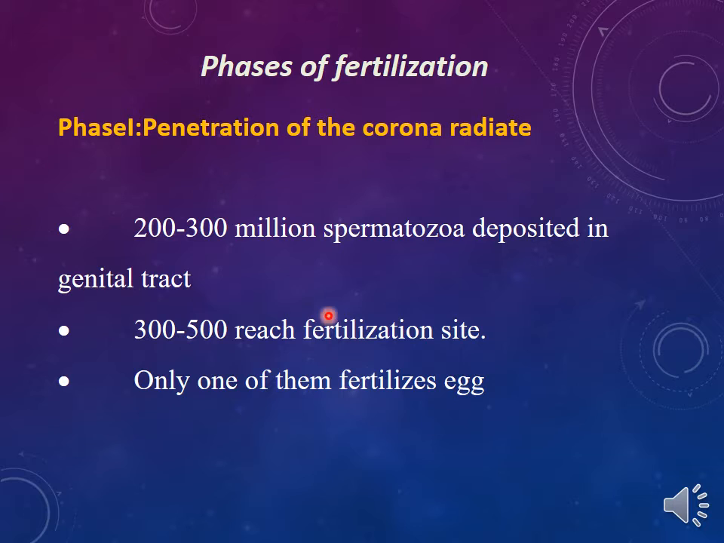The fertilization process usually is composed of 3 phases. Phase 1 includes penetration of the corona radiata. Usually 200 to 300 million spermatozoa are deposited in the genital tract. Only 300 to 500 reach a fertilization site, and then only one of them will fertilize the ovum.